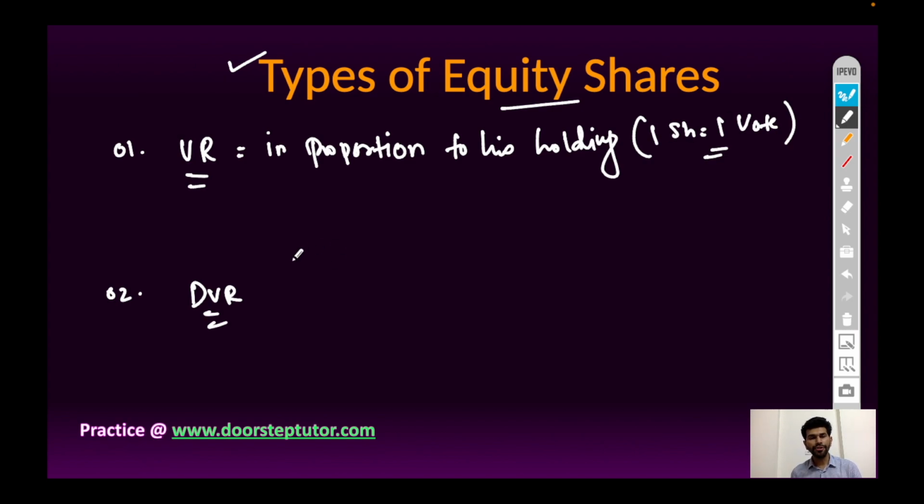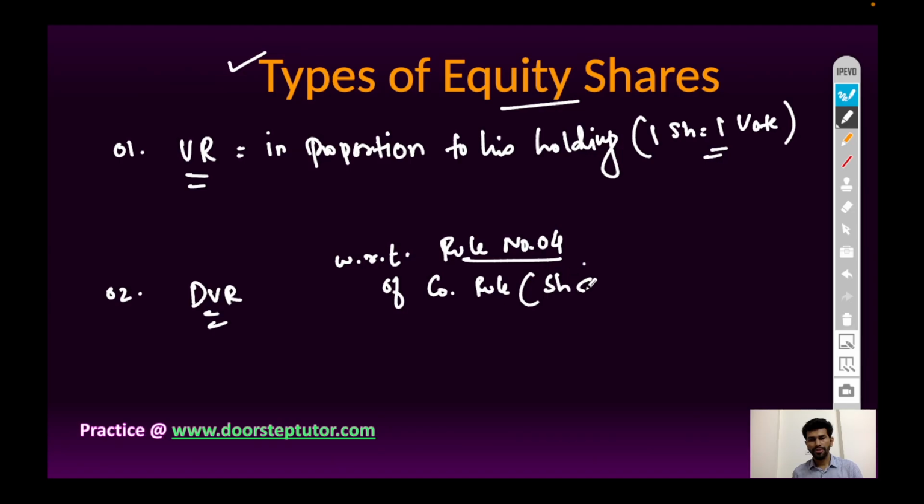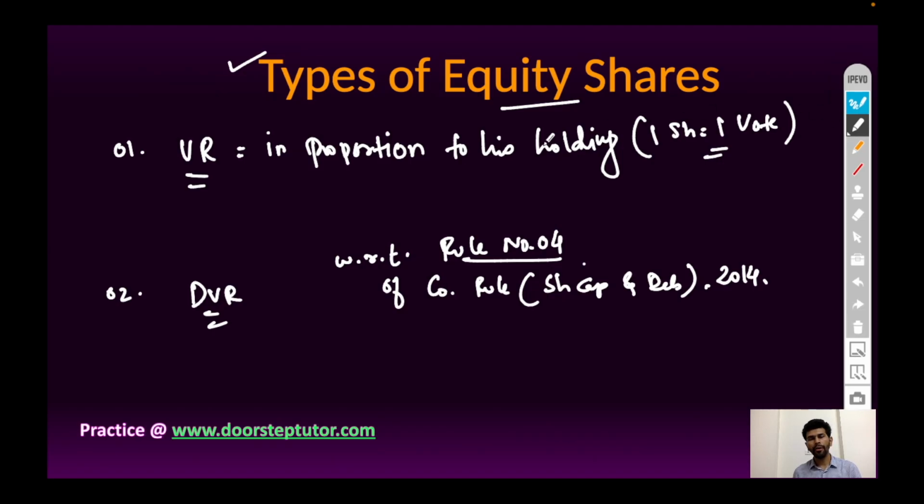And with differential voting rights, the voting right is provided in rule number 4 of the Companies (Share Capital and Debentures) Rules, 2014. So there are two types of equity shares: equity shares with normal voting rights and with differential voting rights. Generally, on the stock market, equity shares with normal voting rights are issued.